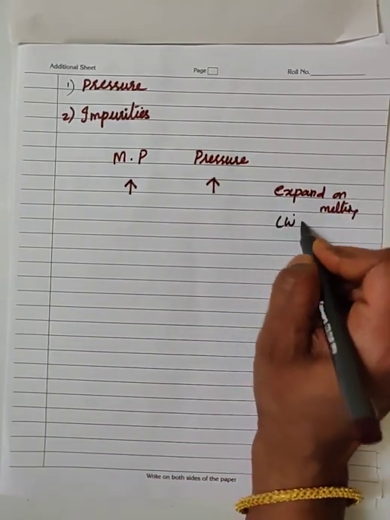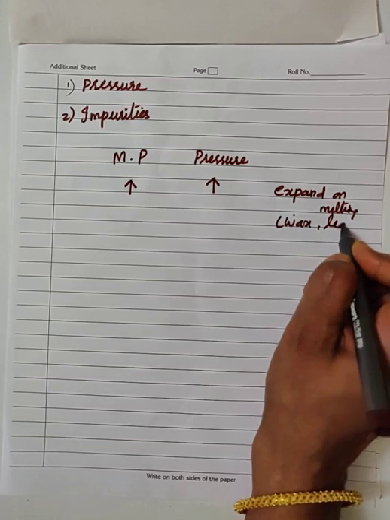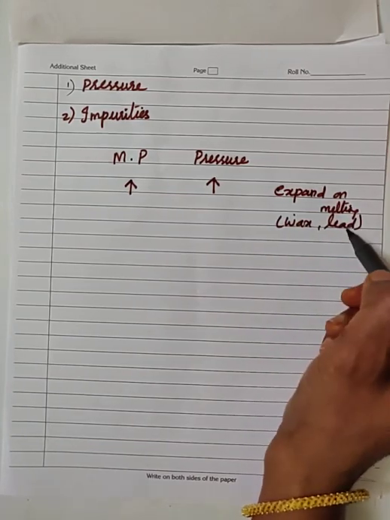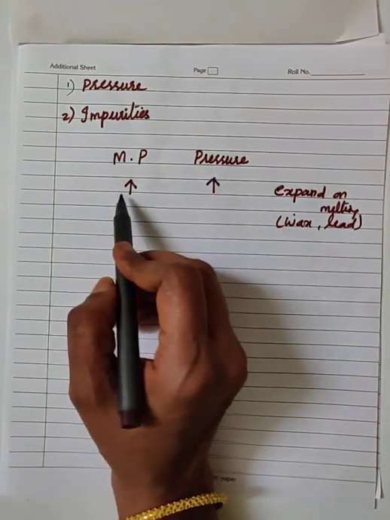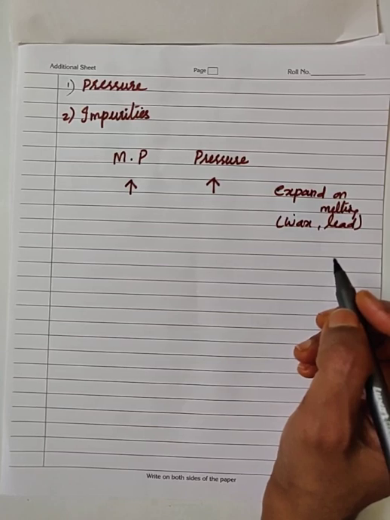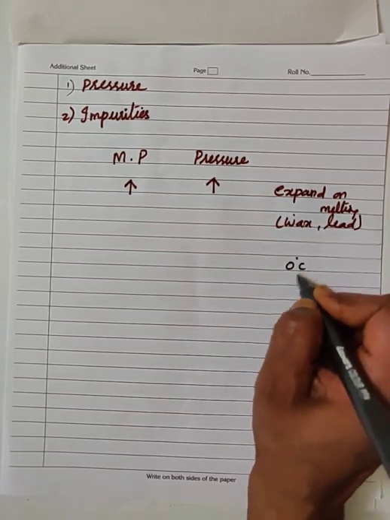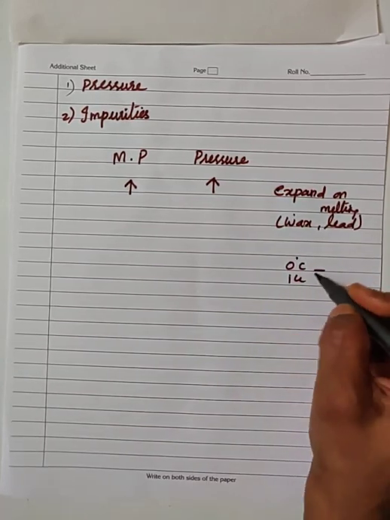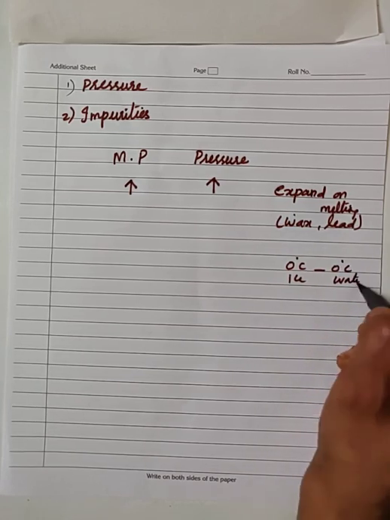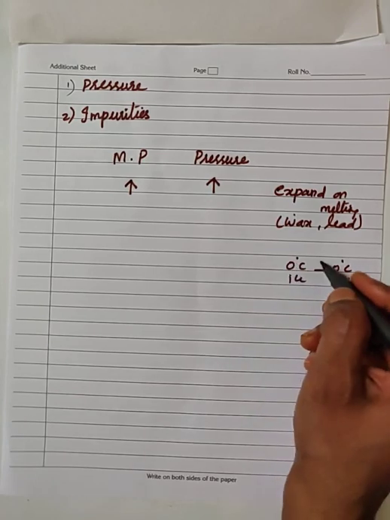Example, wax, lead. These substances expand on melting. For such substances, as the pressure increases, the melting point will also increase. Some substances like ice, at 0 degrees Celsius, on melting are converted into water at 0 degrees Celsius, but here it will contract.